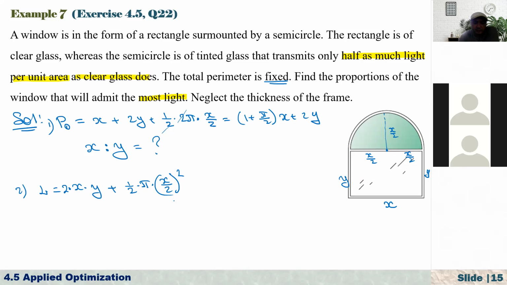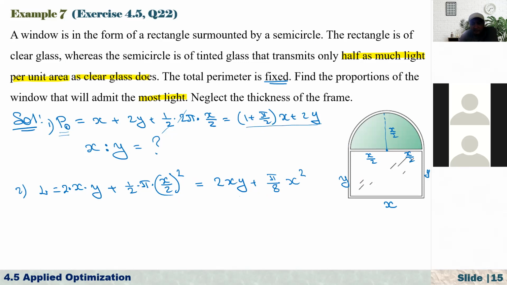Okay, so now if you just simplify this, that's equal to 2xy plus x over 2 squared is x squared over 4, so here we have pi over 8 times x squared. So now this L is a function of x and y. So how can I find the relation between x and y? Using the perimeter, because the perimeter is fixed.